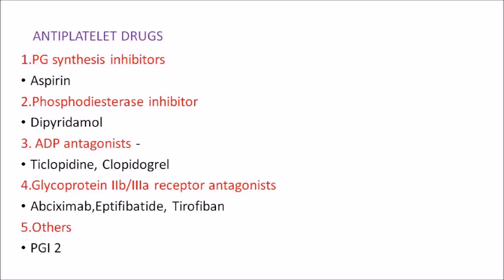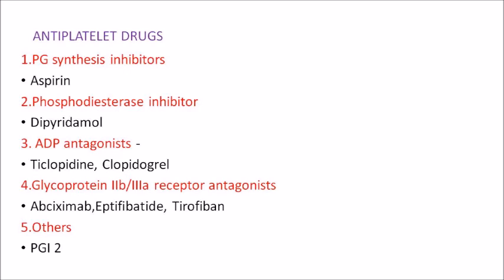These are the common drugs that patients tell us that they are taking. Clopidogrel, ticlopidine. These are ADP antagonists. Next one is glycoprotein 2B3A receptor antagonist. So this 2B3A receptor is an important receptor of the platelet. Such drugs are abciximab, eptifibatide, tirofiban. So these are the newer agents.